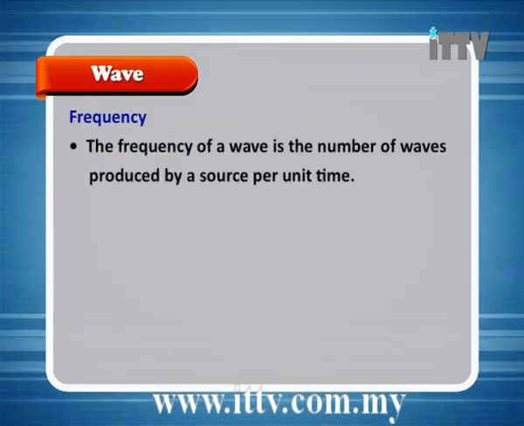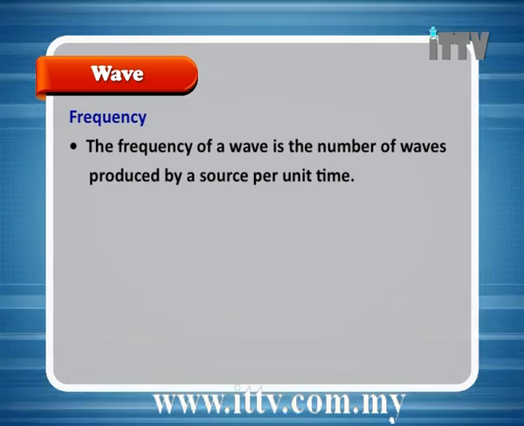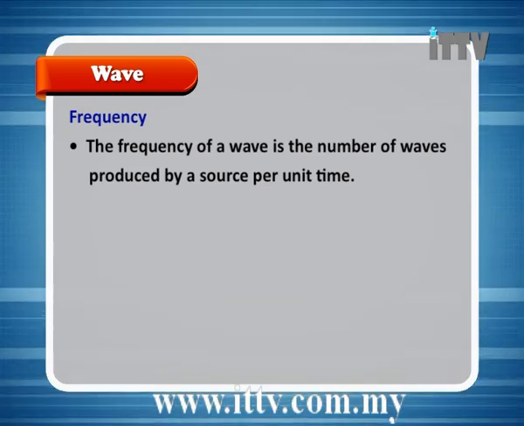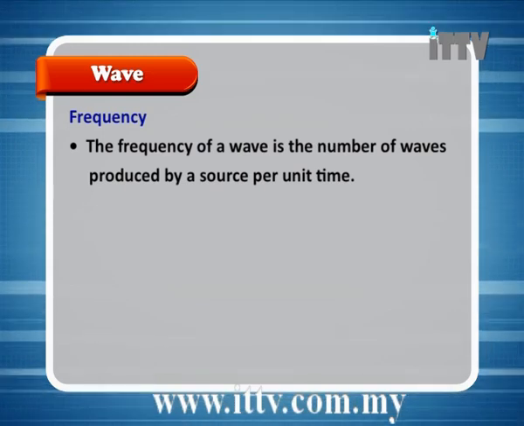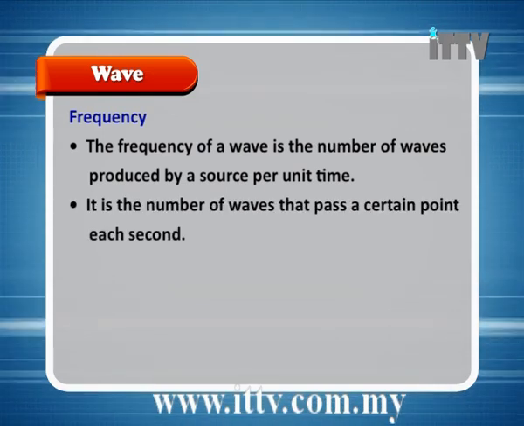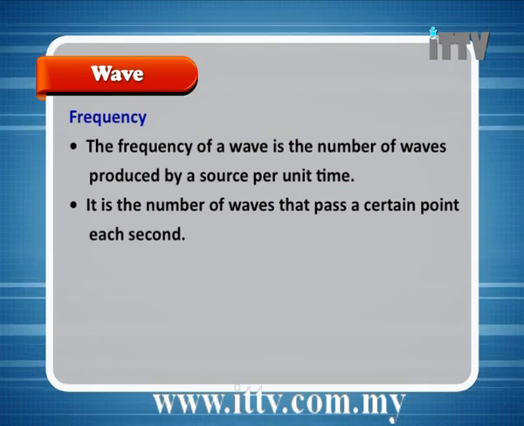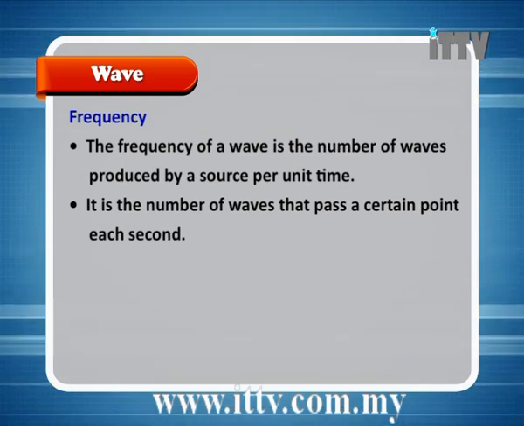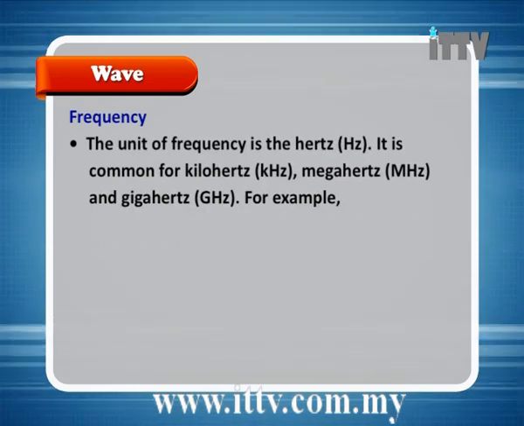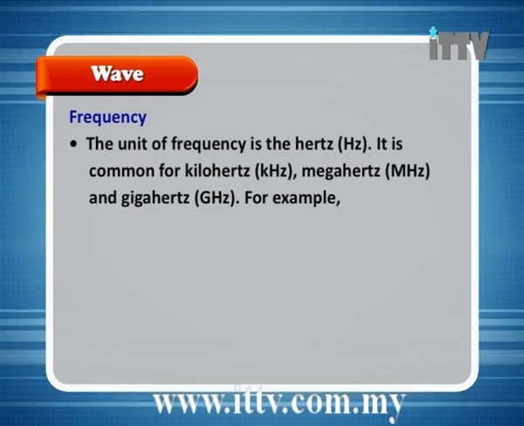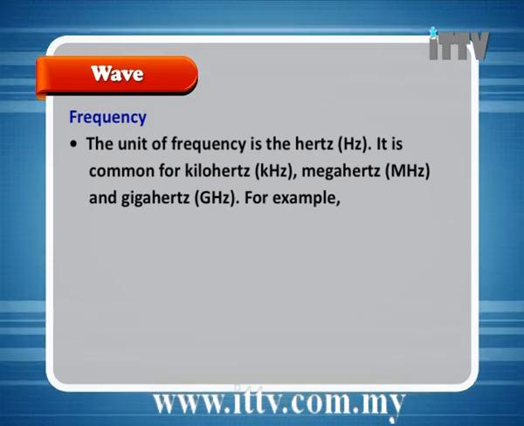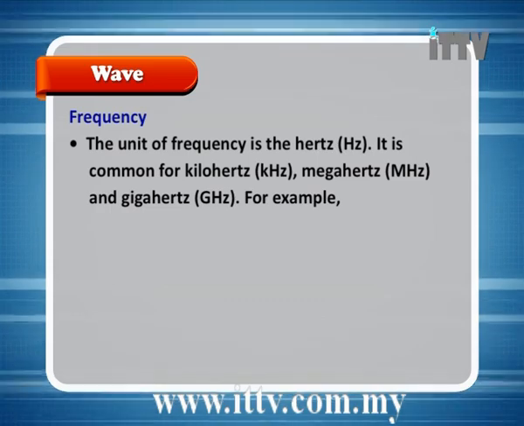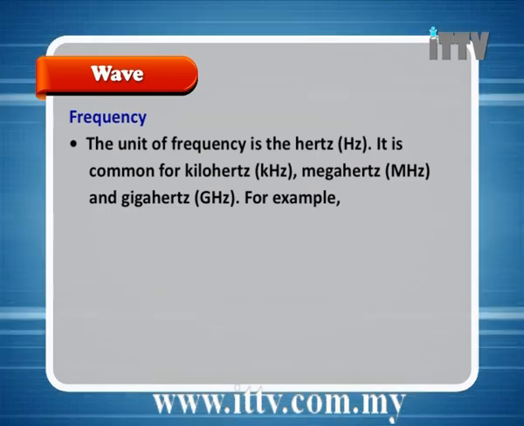Frequency. The frequency of a wave is the number of waves produced by a source per unit time. It is the number of waves that pass a certain point each second. The unit of frequency is the Hertz, Hz. It is common for kilohertz, megahertz, and gigahertz to be used.